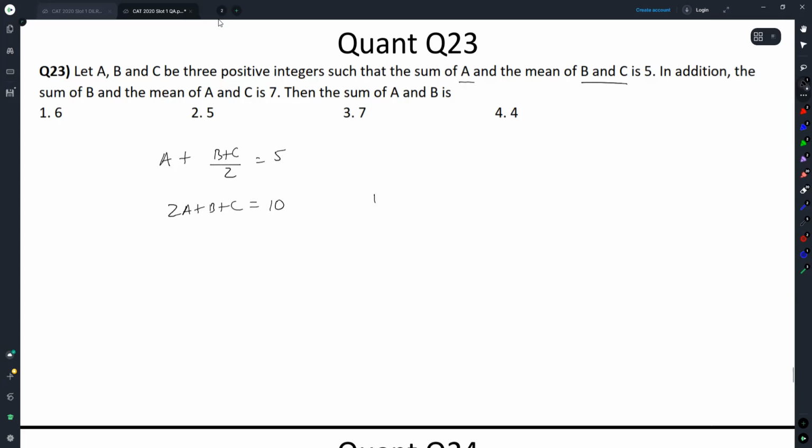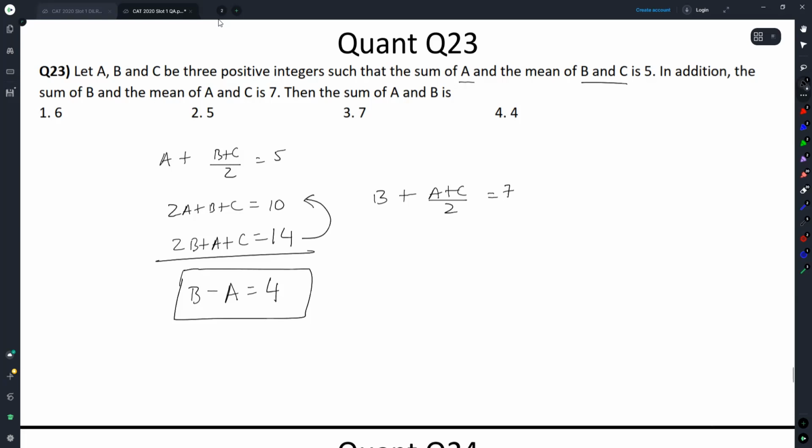In addition, the sum of B and the mean of A and C is 7, or 2B plus A plus C is equal to 14. This minus this, I get B minus A is equal to 4.